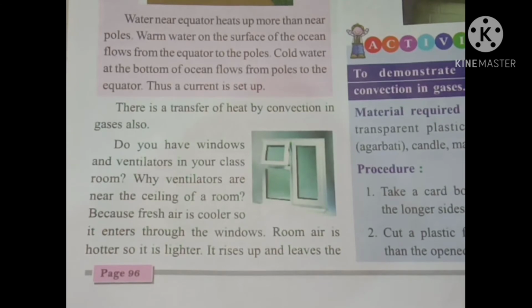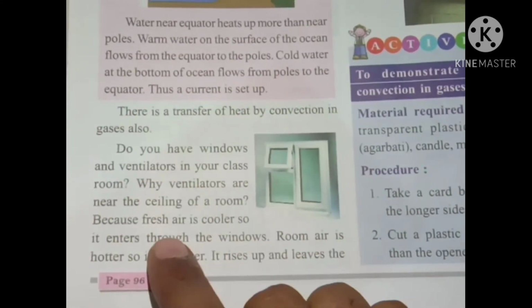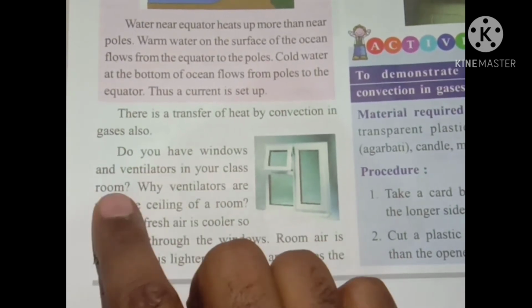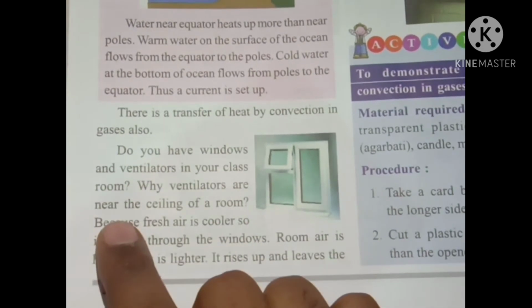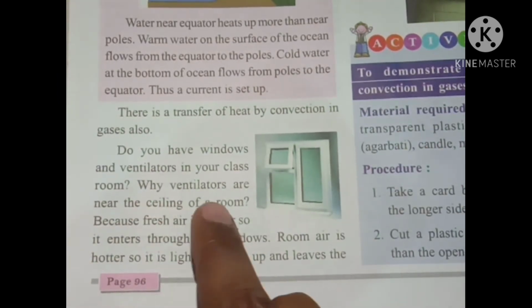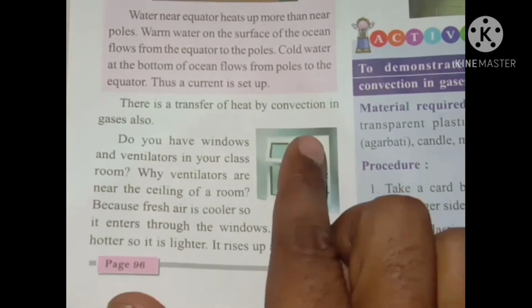Okay, now you can see some practical examples given to us related to this convection current. The first question is asked to you: do you have windows and ventilators in your classroom? Of course, yes. The next question: why are the ventilators near the ceiling of the room? You have noticed this also.